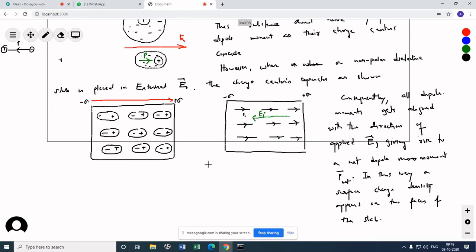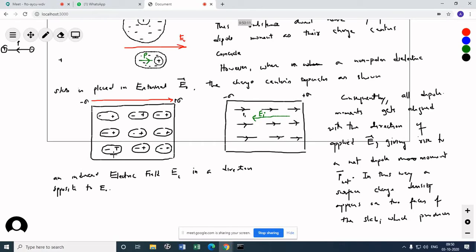In this way, a surface charge density appears on the two faces of the slab, which produces an induced electric field E_I in a direction opposite to E0.